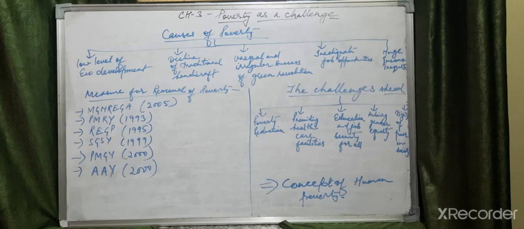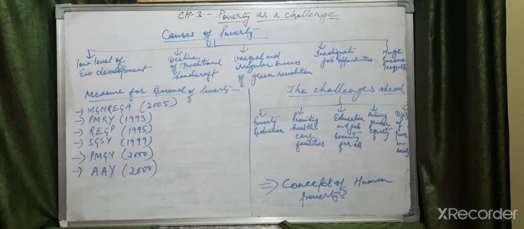Inadequate job opportunity: the population is large, and according to that there are not enough job opportunities. This is one of the major causes also. Huge income inequality: rich are becoming richer, poor are becoming poorer, and because of that the poor are not getting the chance to overcome poverty.